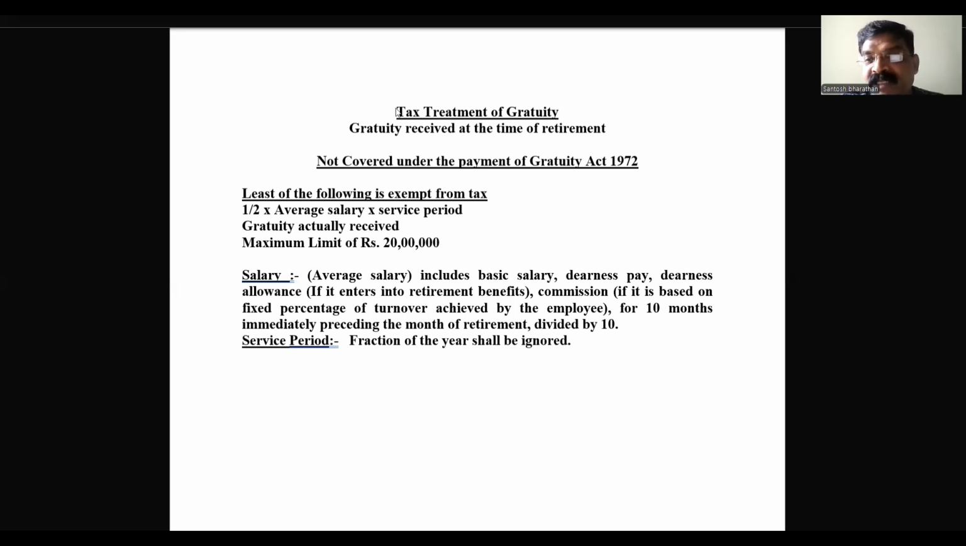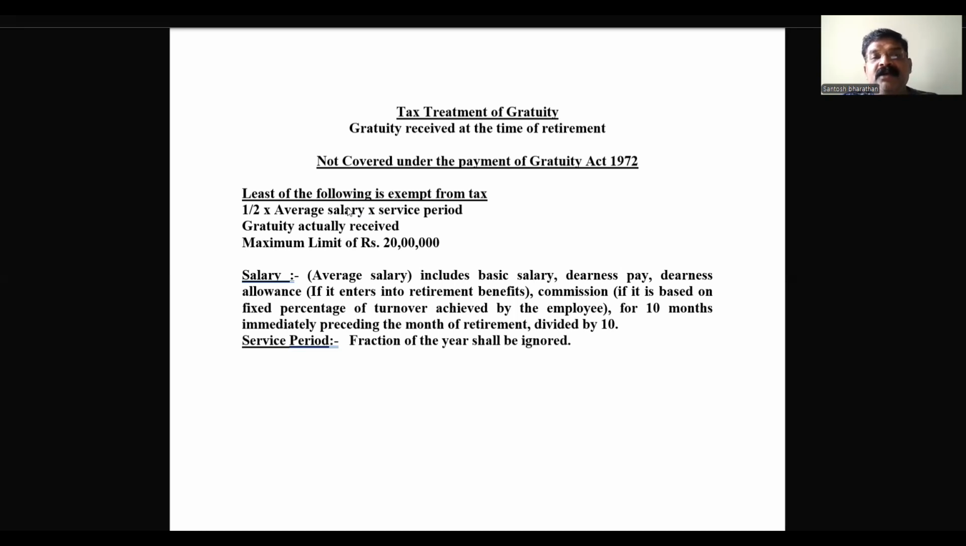In that case, we have seen last drawn salary here, average salary. Average salary is specified as 10 months salary immediately preceding the previous year. After the retirement, we should go back and calculate for 10 months. That salary we are going to consider here. How we are going to calculate the average salary? Average salary means basic salary, dearness pay, dearness allowance if it enters into retirement benefit, commission based on the fixed percentage turnover of an employee achieved.